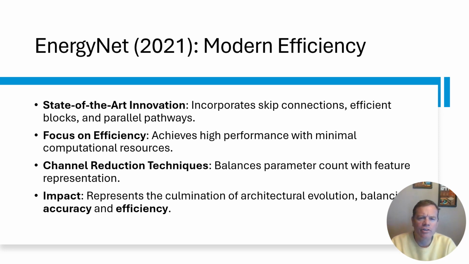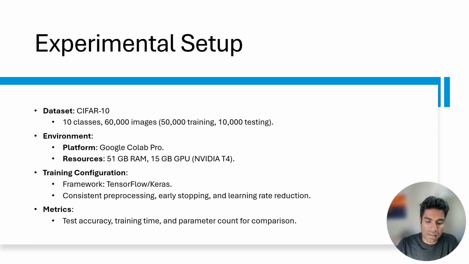for future architectures. In this study, we implemented five representative CNN architectures: AlexNet, VGG, ResNet, Transformers, and EnergyNet. Each model was trained and evaluated on the CIFAR-10 dataset, a standardized benchmark consisting of 60,000 images across 10 classes. We used a consistent pre-processing pipeline for all models, ensuring a fair comparison. Data augmentation techniques such as horizontal flipping and normalization were applied to enhance the diversity of the training set.